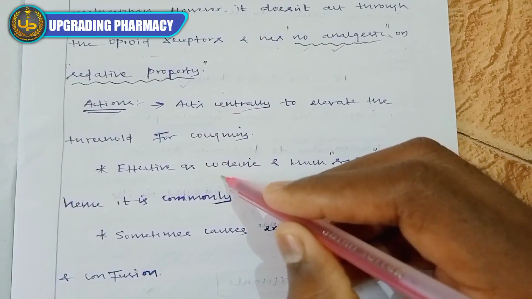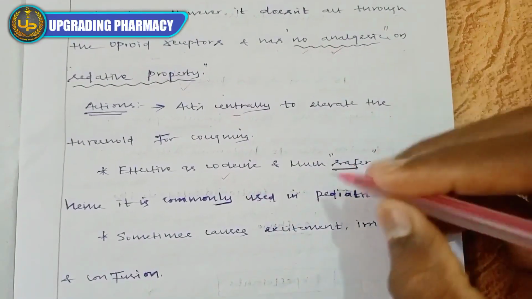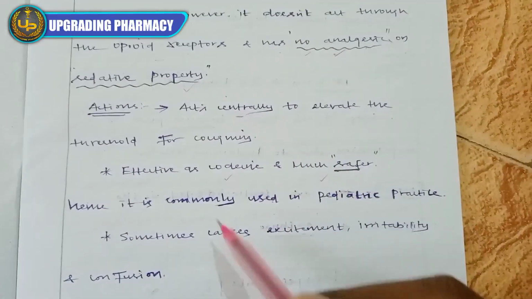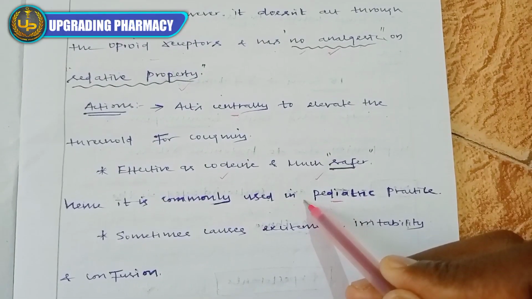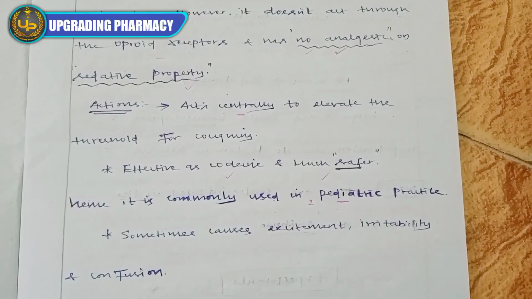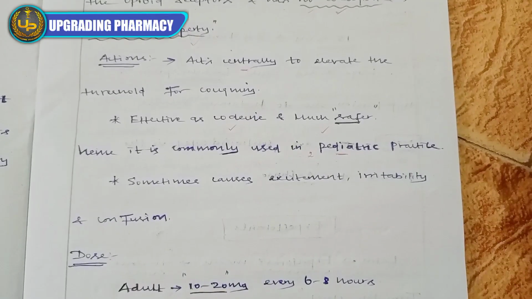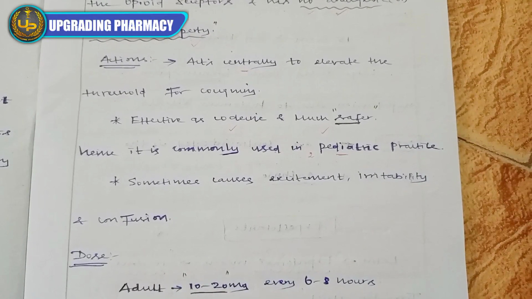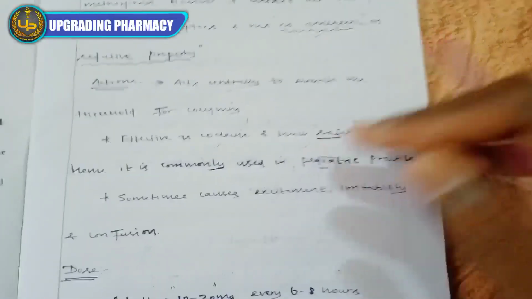Like codeine, it will produce the action, but compared to codeine, it is a much safer one. Hence it is commonly used in pediatric practice, that is, age less than 2. So in children we also use dextromethorphan syrup. It sometimes causes excitement, irritability and confusion. These are some adverse effects of dextromethorphan.